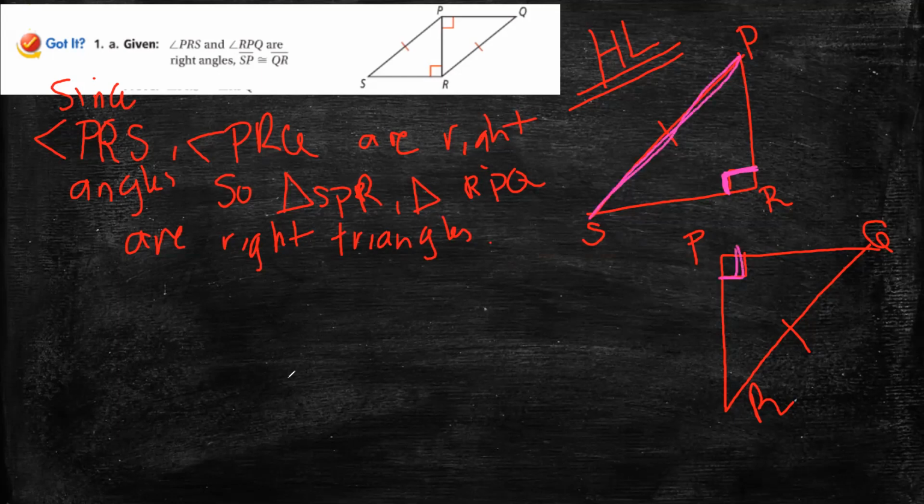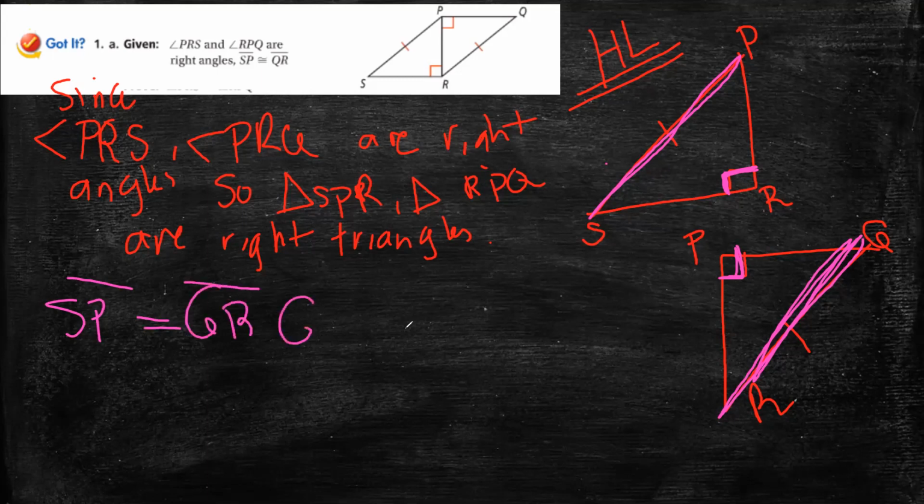And if you look at this right angle, its opposite side is RQ. Is RQ congruent with SP? Yes, because it's given. So SP is congruent with QR. It's given. And that means the hypotenuses here are congruent.